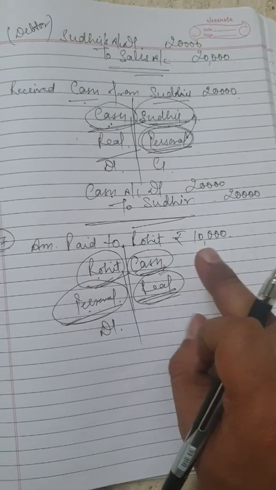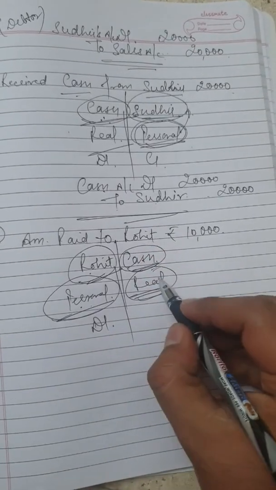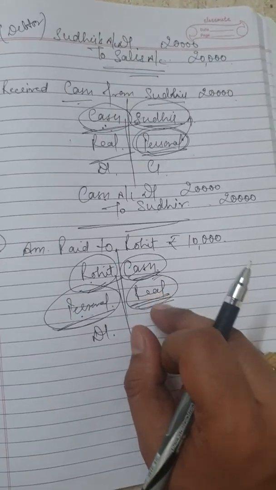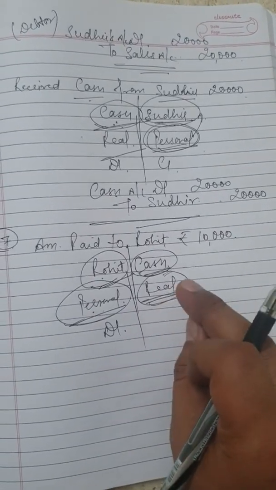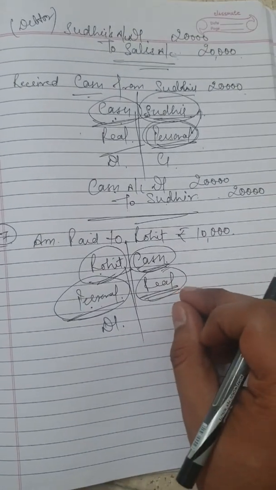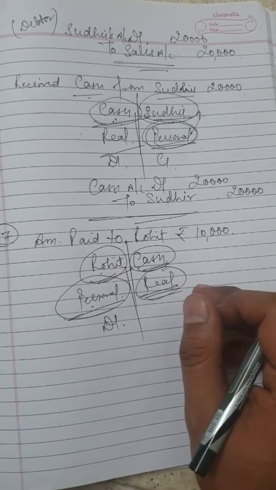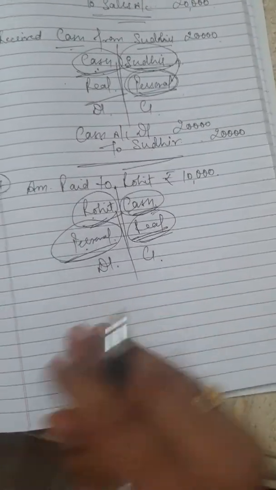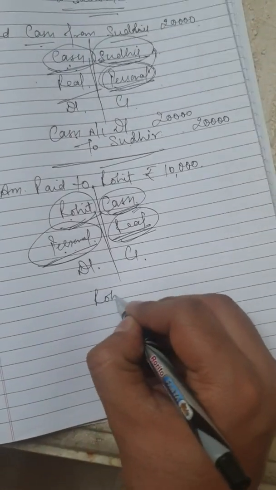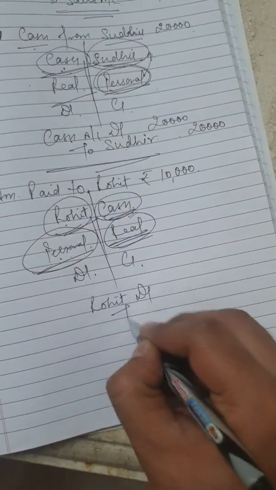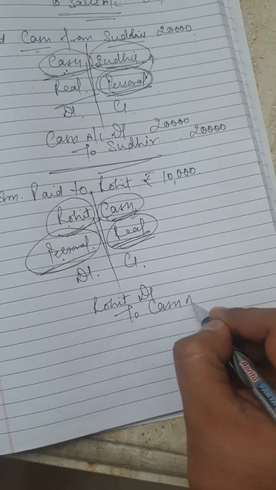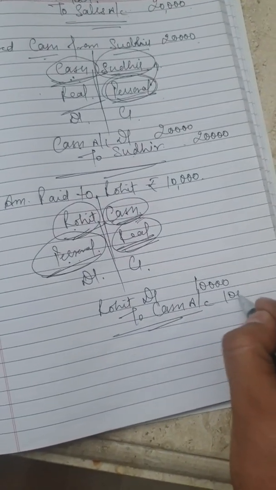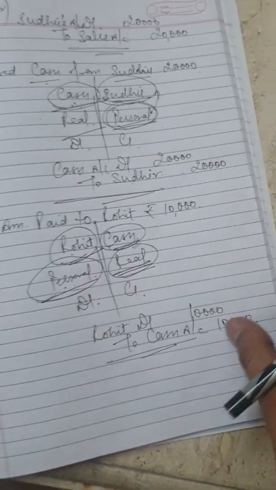Debit what comes in, credit what goes out. Just concentrate on cash and try to find out whether cash is coming in or going out. Definitely cash is going out. If going out, then credit. So the entry will be Rohit debit to cash account, or you can say Rohit's account debit to cash account.